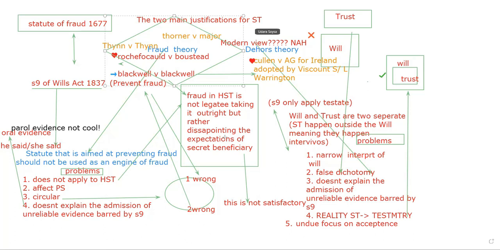The third problem is that it's circular. So you can see the circularity, right? To prevent one fraud, you are doing another fraud. You are doing a fraud on section 9. Circular reasoning means to stop one bad thing, you are doing another bad thing. Why are you doing that bad thing? Because I want to prevent another bad thing. This is very circular. You are doing one wrong to stop another wrong. Actually, you are doing two wrongs. Two wrongs don't make one right.